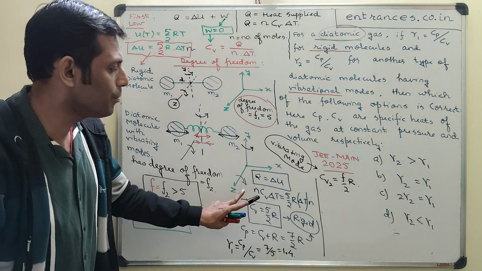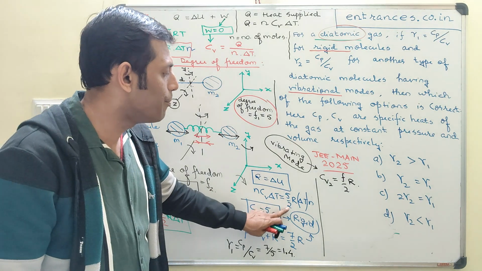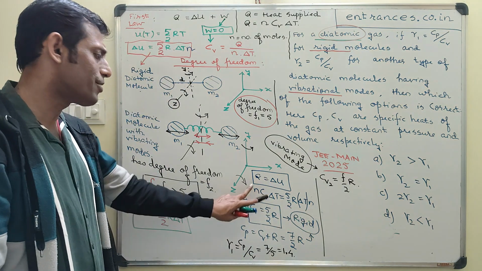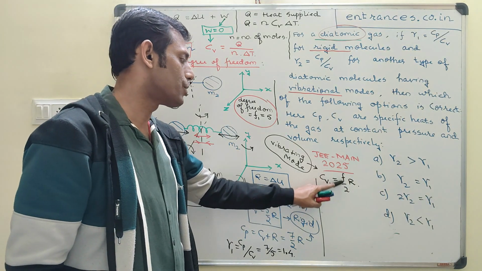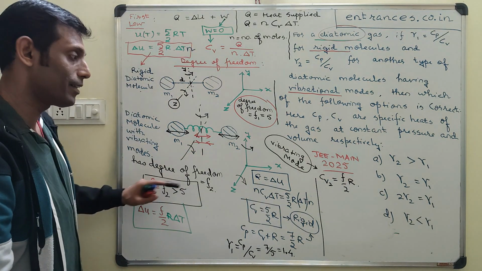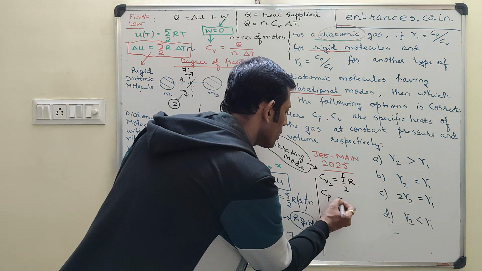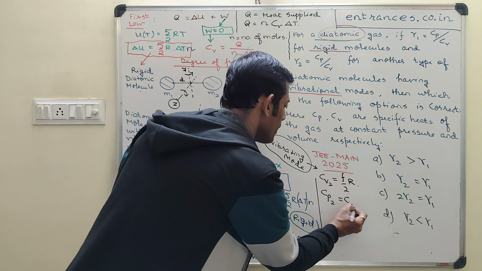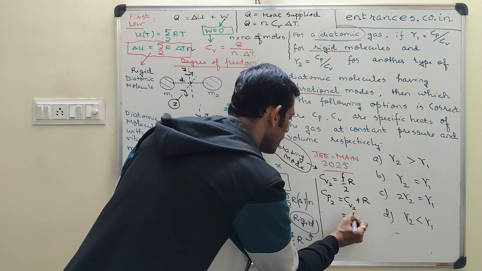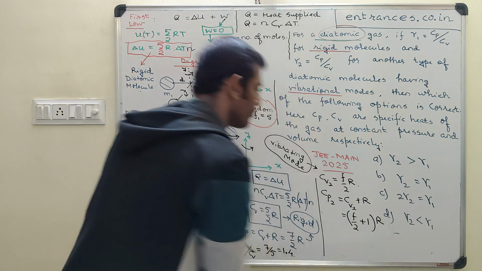It will have the same logic. N Cv delta T will be equal to F by 2 R delta T into N. Cancelling everything, you can have Cv2 is equal to F by 2 R. Instead of 5, you will have F. Now F is greater than 5. Please keep this in mind. Cp2 is equal to Cv2 plus R, has to be. So therefore this is going to be F by 2 plus 1 into R.